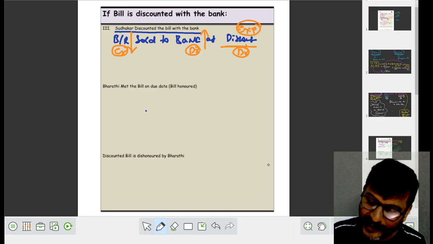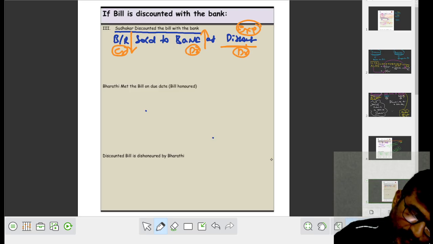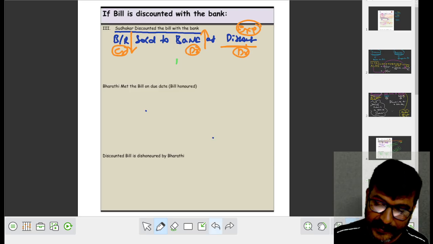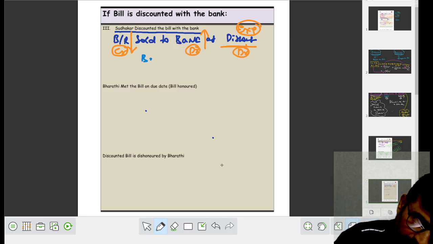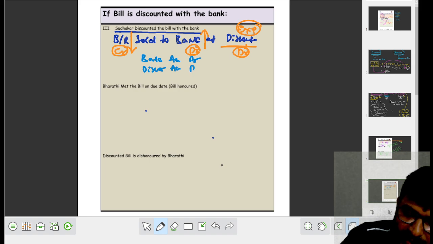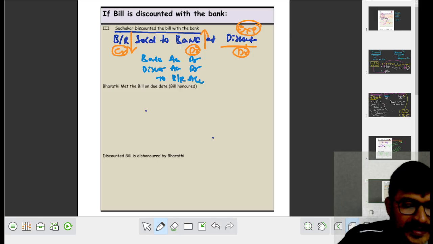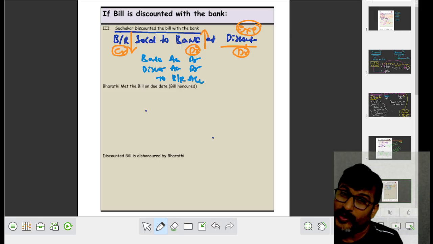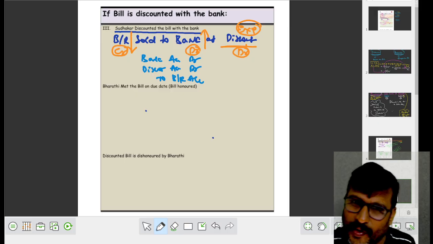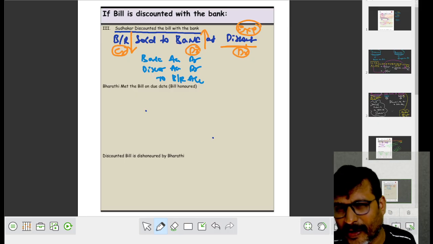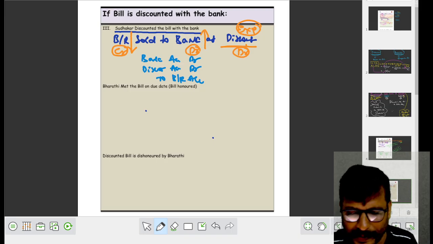Now, what is the journal entry for this, my dear student? Bank account debit, discount account debit, to bills receivable account. Did you understand? Bank increased, so bank account debit; discount debit, because discount is also an expense; to bills receivable account.